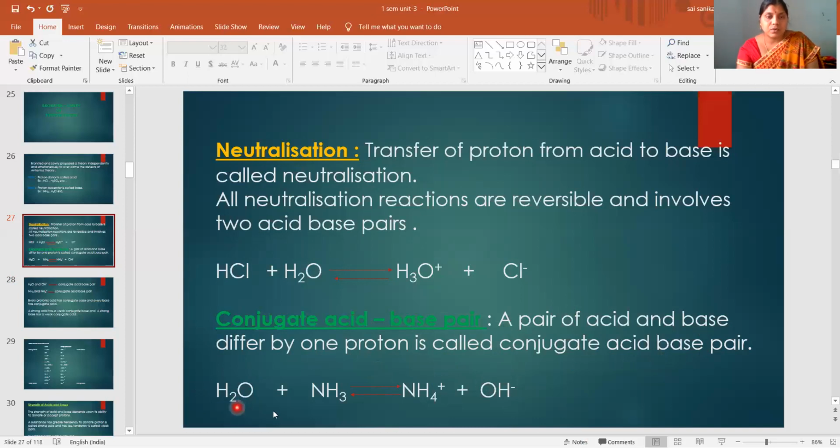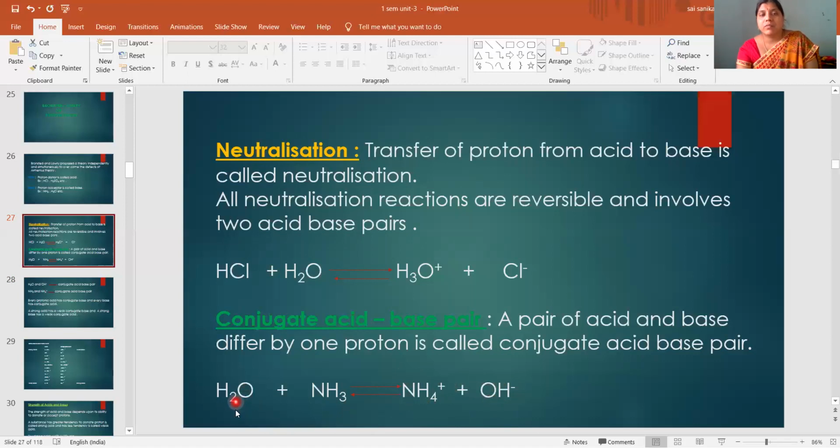So water is donating a proton, so it is an acid. NH3 is accepting a proton, so it is a base. When water donates a proton to NH3, it gives NH4 plus ion. And when water donates a proton, it converts to OH minus ion, and this OH minus ion will take a proton from NH4 plus. As it is donating, this is acid; as it is accepting, this is base.